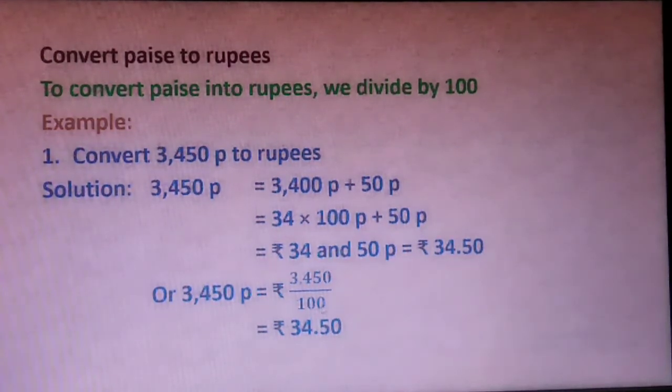So here there are 2 zeros, so we will count 2 from the right side, 1, 2, and put the point over here. Then we will get the answer rupees 34.50.